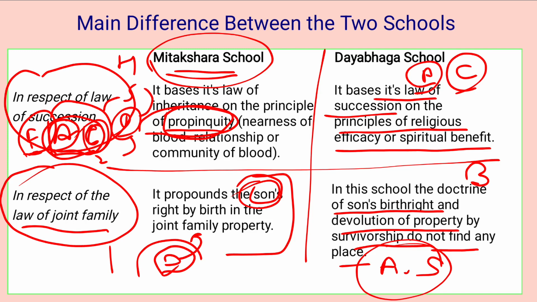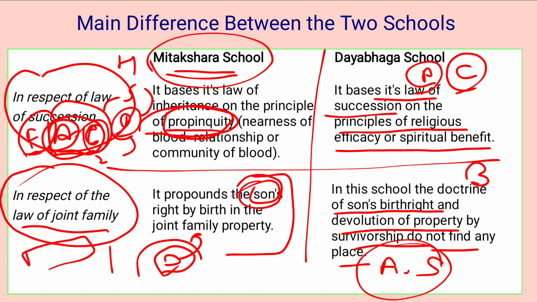For example, if there are more births of sons in the family, there are more persons having an interest in the property. If the partition takes place, their share will be less, and if death takes place, their share will be more. Right? That is why the share of the co-partner is a fluctuating one.